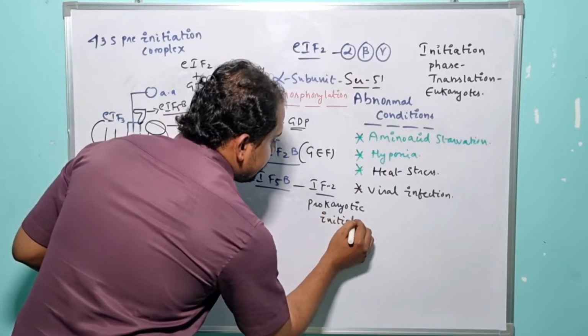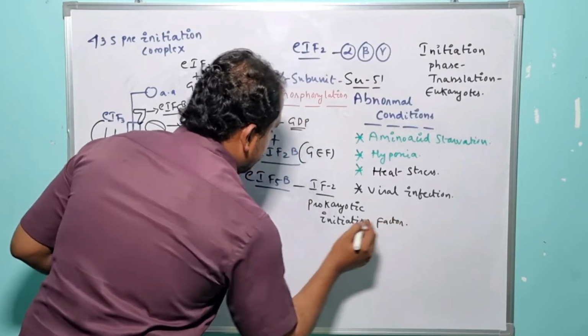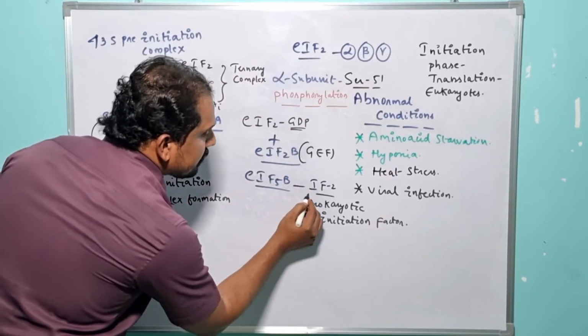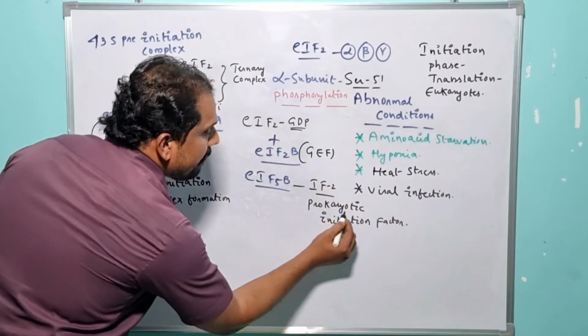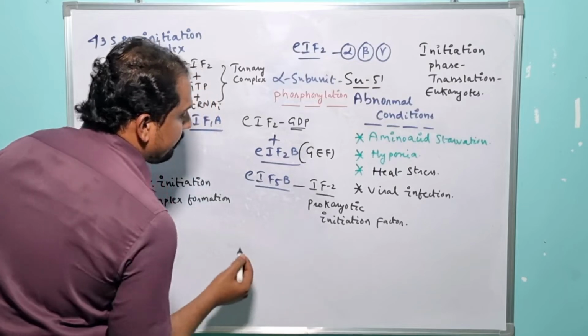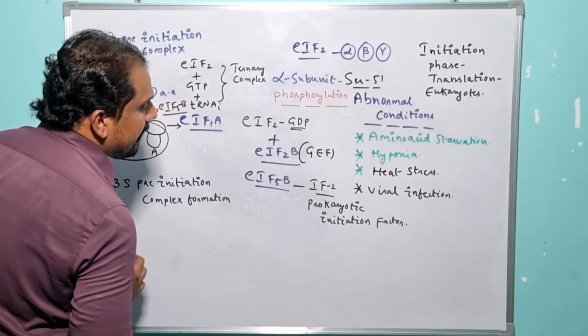Prokaryotic initiation phase. Initiation factor, right? The specific eukaryotic initiation factor 5B is very homologous to initiation factor 2 of the prokaryotic initiation phase. Now, in the presence of eukaryotic initiation factor 5B, what exactly happens here?